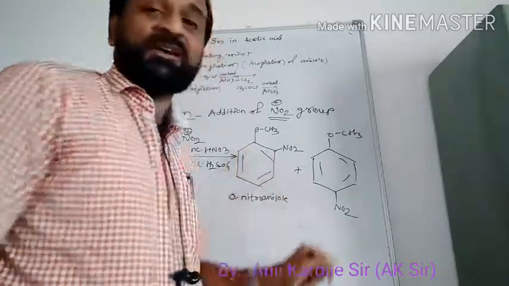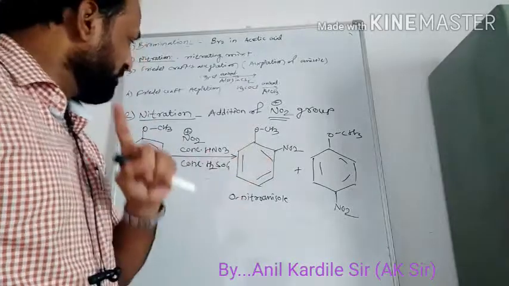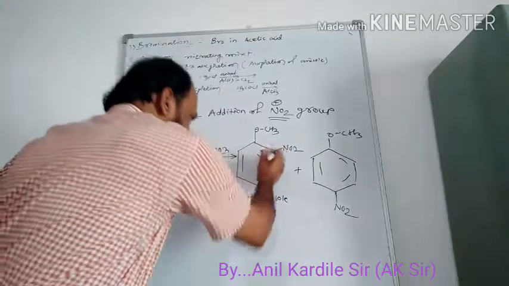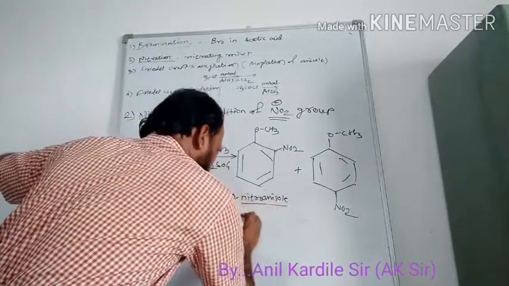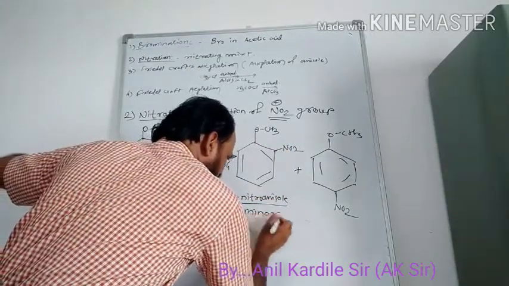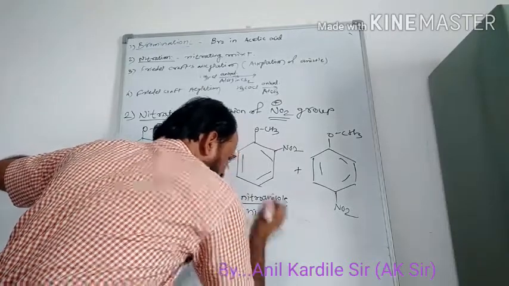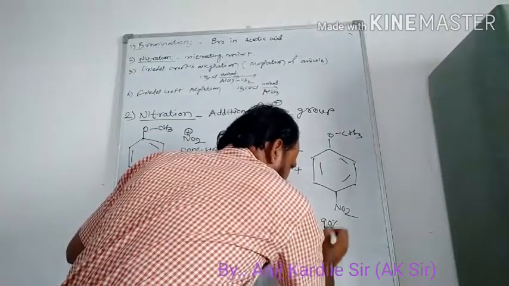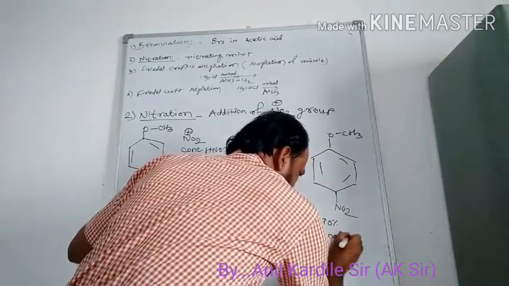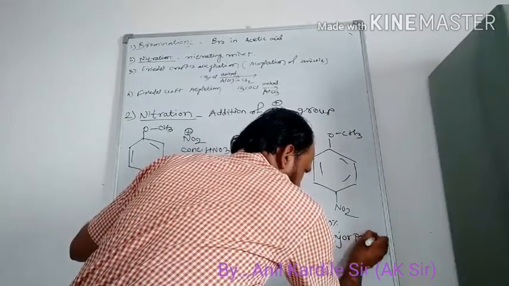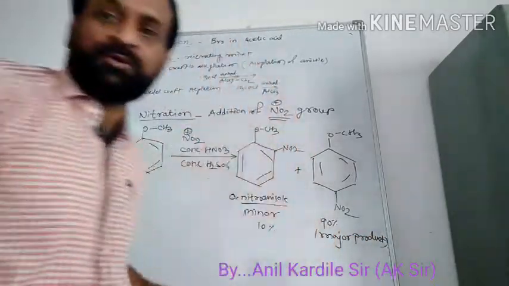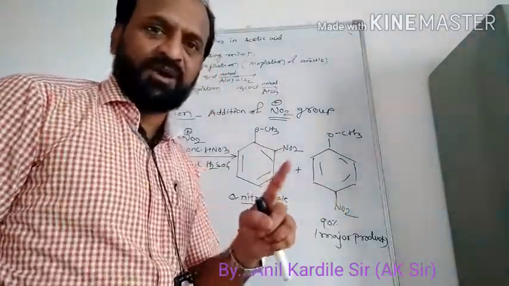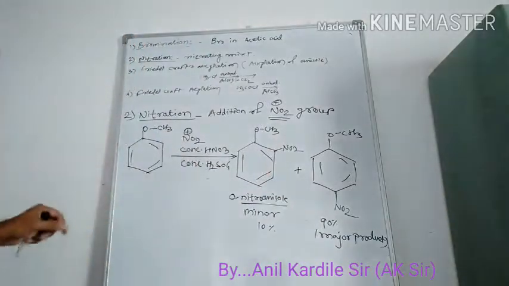So which product will be major and which product will be minor? Again the same as in bromination. The ortho nitro product will be minor, near about 10 to 20%, and para nitroanisole will be the major product due to symmetry. Para nitroanisole will be the major product as compared to ortho nitroanisole.